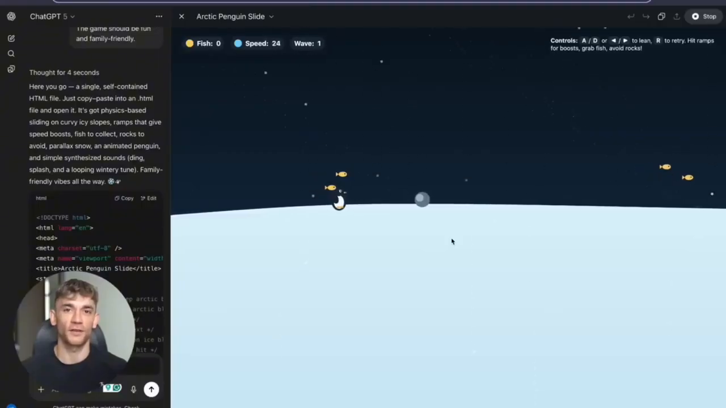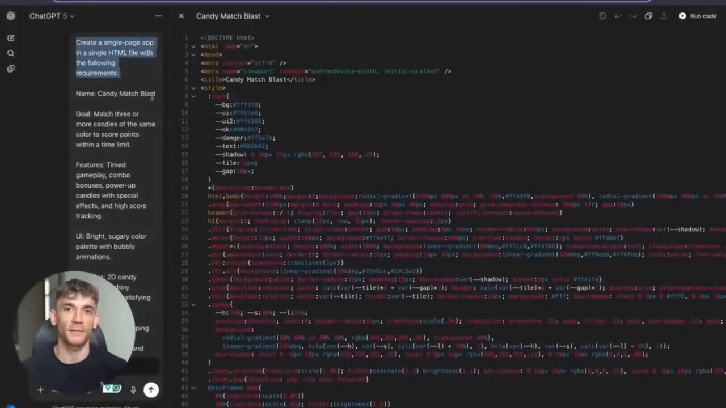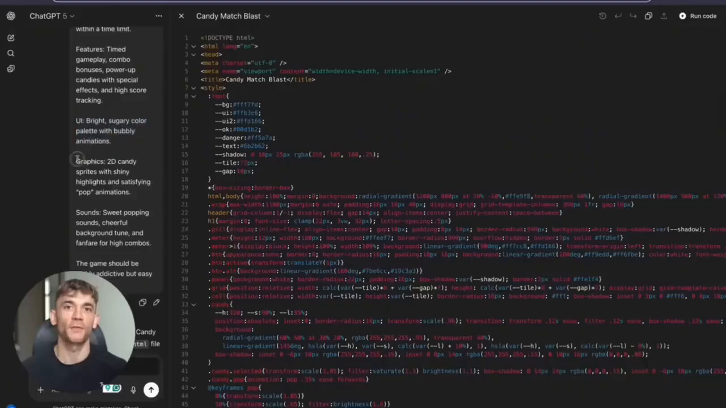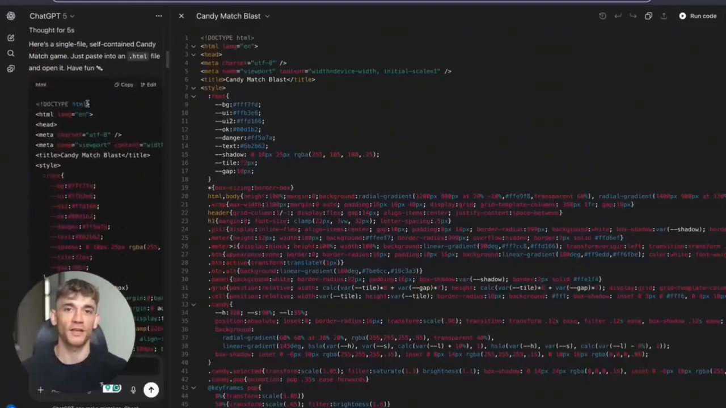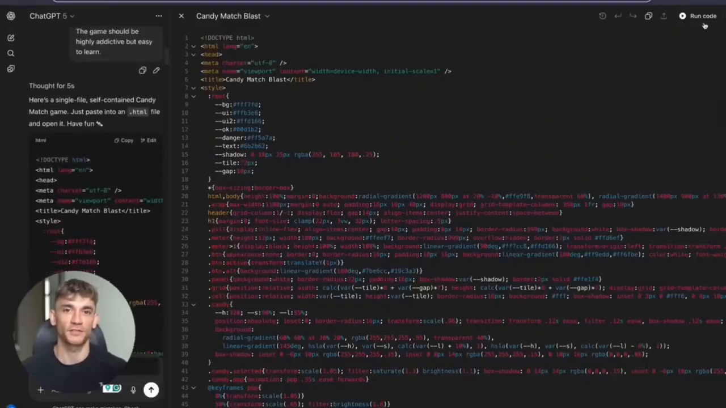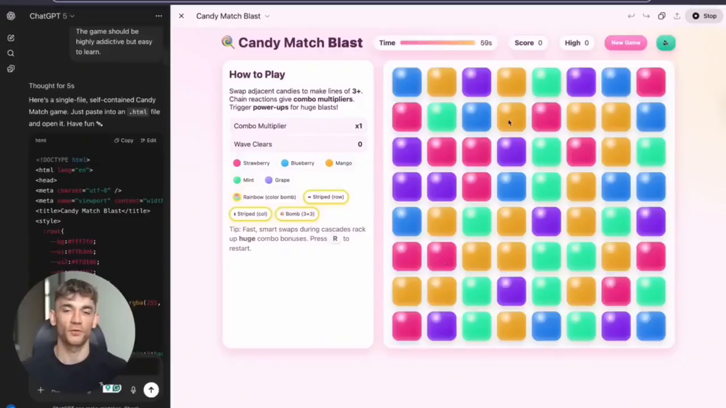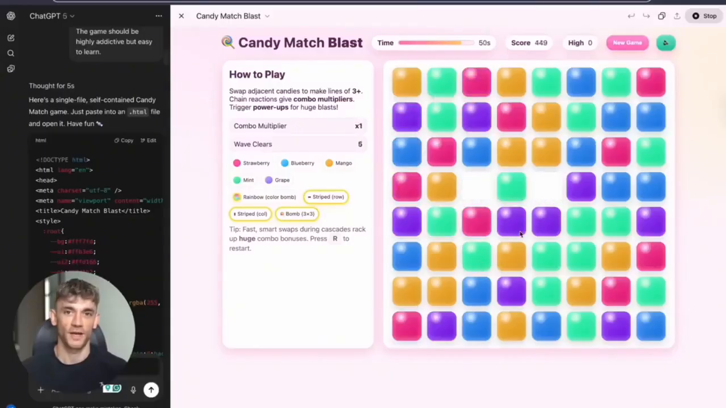No errors, no broken code, everything rendered perfectly. But here's where it gets really wild. Test 3 was Candy Match Blast. You know those addictive Match 3 games? I wanted timed gameplay, combo bonuses, power-ups with special effects, high score tracking, bright colors, pop animations, sweet sounds. It built the whole thing. The candies matched, the combos triggered, the timer counted down, the animations popped. It even added a cheerful background tune. Starting to see the pattern here. And remember, this is just regular GPT-5, not Pro. Just the standard version that everyone gets access to.